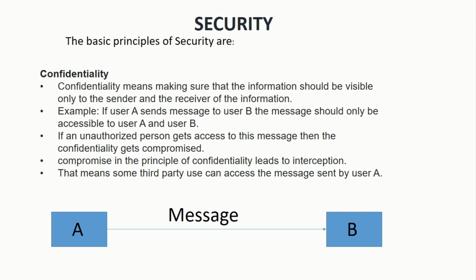See here, a sender is A and the receiver is B. The message must only be seen by the sender and the receiver, that is A and B. But the third party attacker, which is C, is a hacker, and he tries to attack on the confidentiality and sees the message and is able to access the message which is sent from A to B. This is known as interception. The attack on confidentiality is known as interception. So this was the first principle of security.